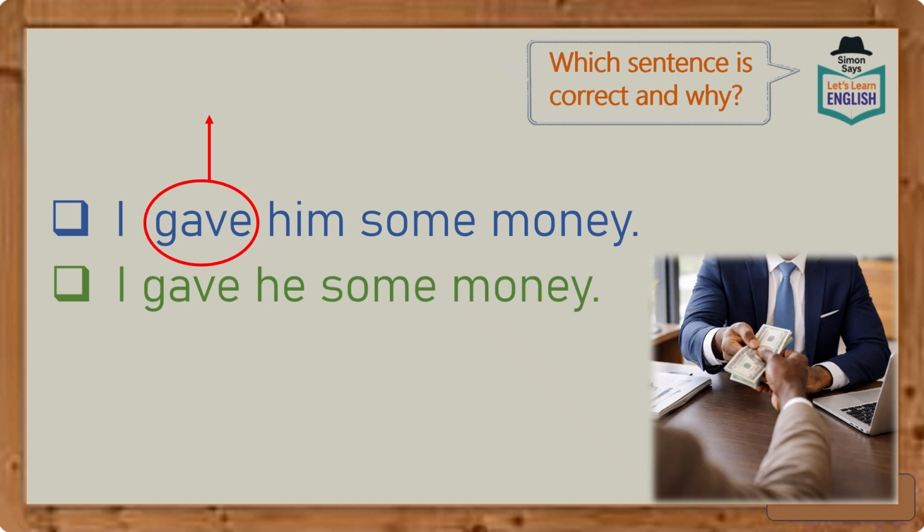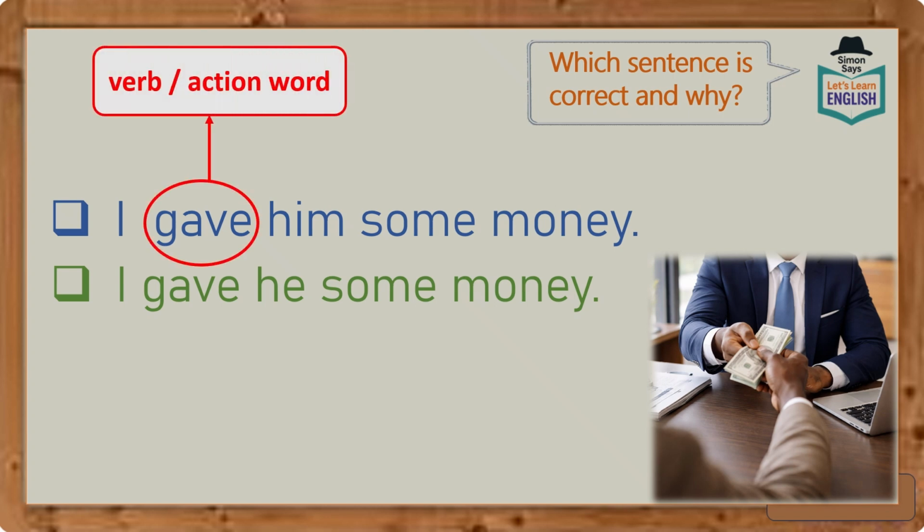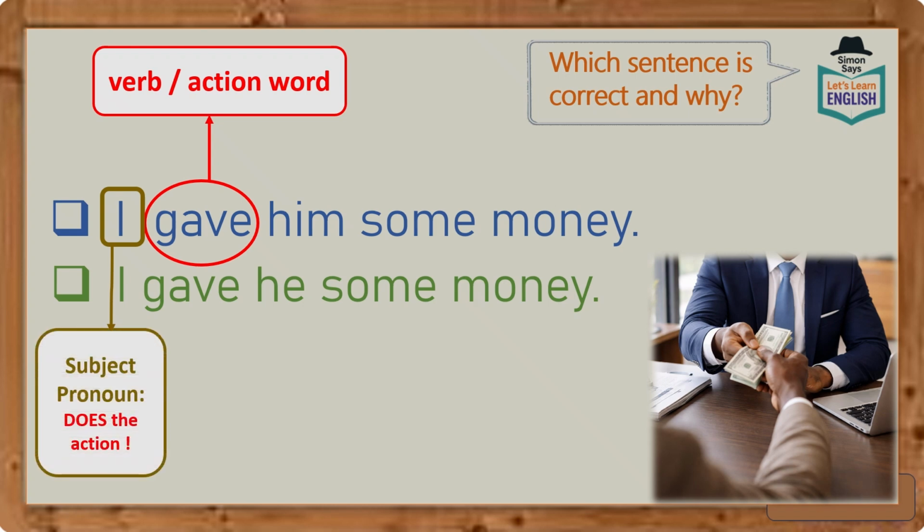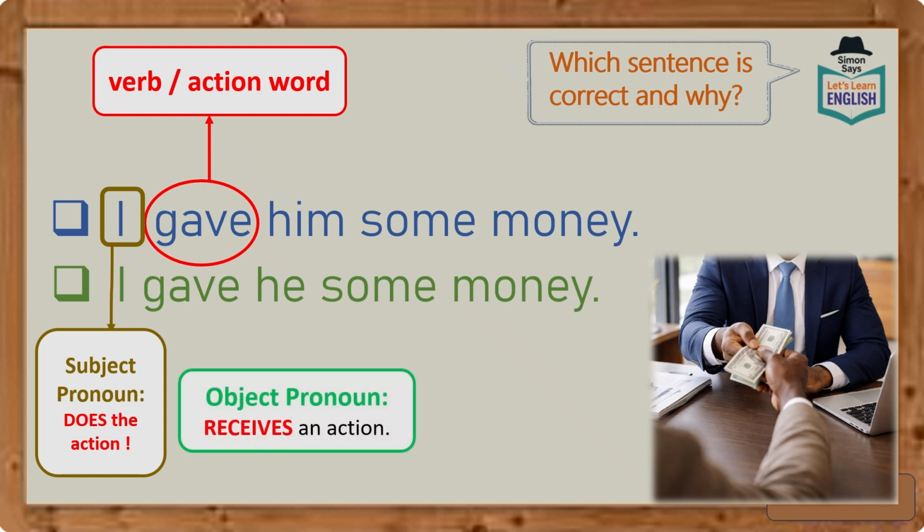Now, the word gave is a verb, it's an action. As for the pronoun I, this is a subject pronoun. And we know that a subject pronoun does the action. Now, in both sentences, we have the subject pronoun I, and we also have the verb gave. What comes after this verb must be an object pronoun, because an object pronoun receives an action.